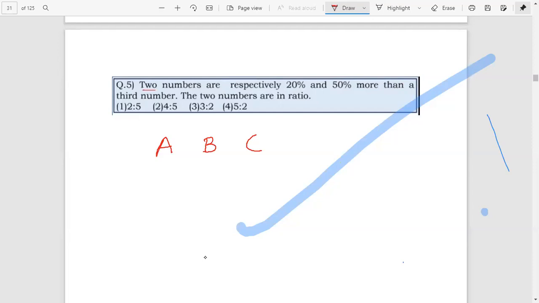Therefore this third number is the base. First two numbers depend on this number. Therefore the third number is the base, that is C is the base. Therefore C is 100.